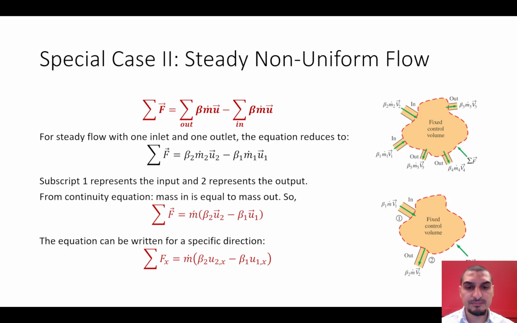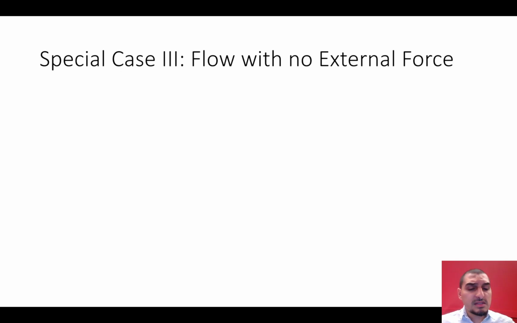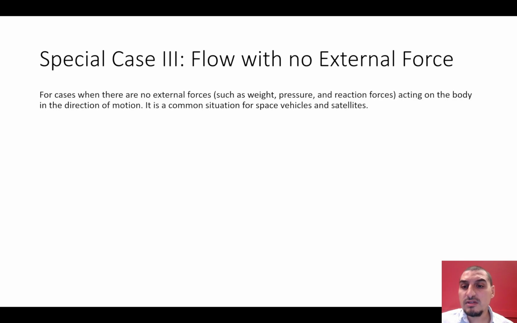The third case is kind of a case that is not of interest for us, at least for chemical and petroleum engineers, but it's an interesting case. We agreed that all the calculations that we do are on the surface of Earth, so we always have gravity, we always have forces acting on bodies, and so on. But there is a case where there are no external forces.